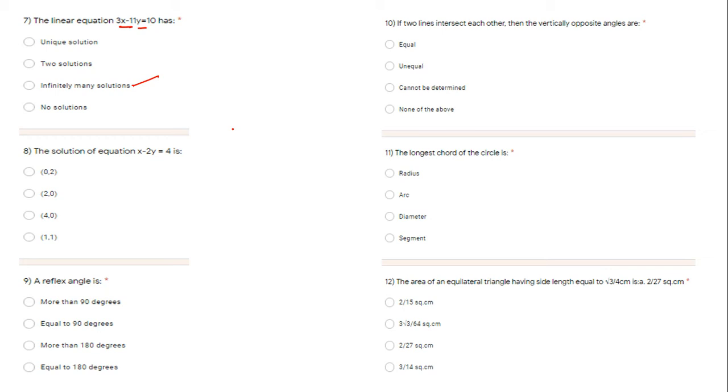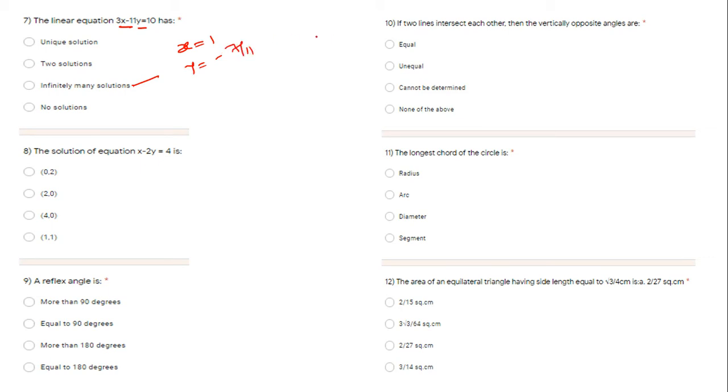For example, let me show you here. If x is equal to 1, let me take, so 3 ones are 3, because now x is 1. That 3 will go to the other side of the equal sign, so 10 minus 3 is 7, so minus 11y is equal to 7, so y is equal to minus 7 by 11. This is your first answer.